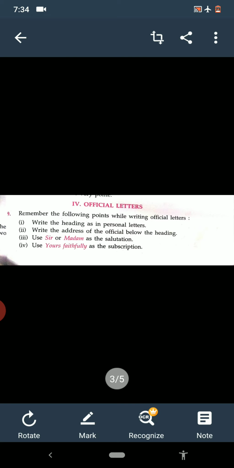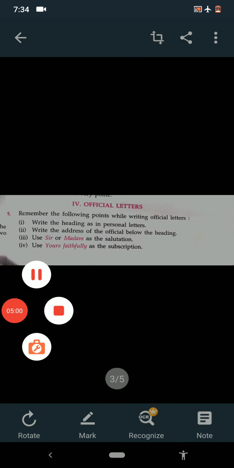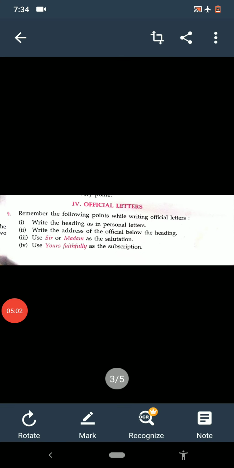Then subject, for what we are writing the letter. Then sir or ma'am for salutation. Then body, and downside subscription. So these are the parts of the official letter. Now let us see 1 or 2 examples, and after that we will solve the exercise. Okay. So the things are clear to you that in official letter also we have to follow the same format as we have done in personal letters.